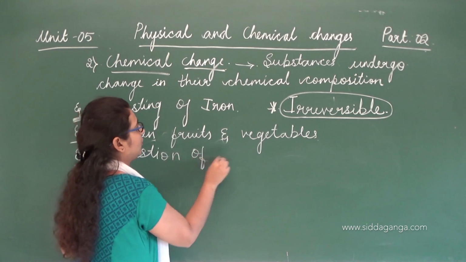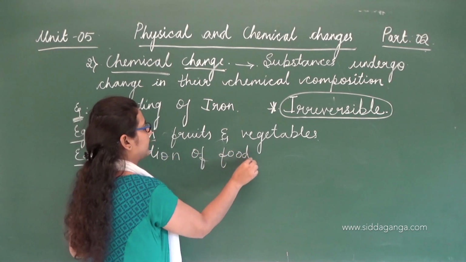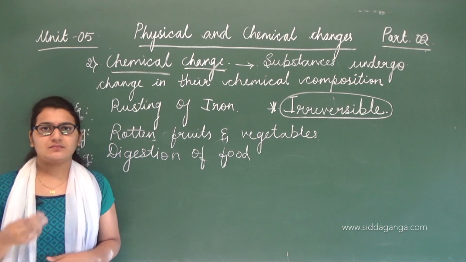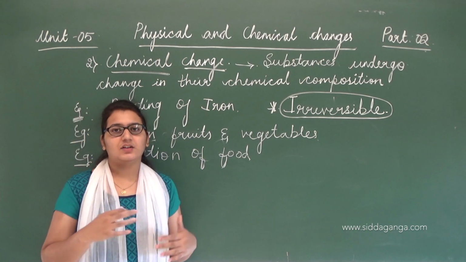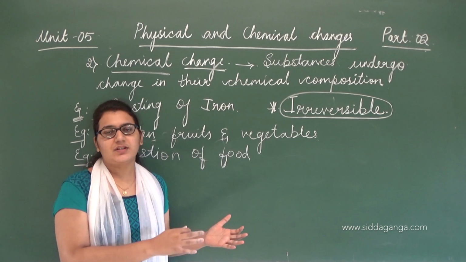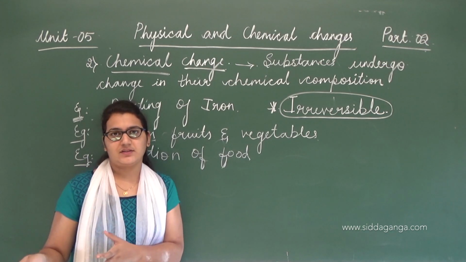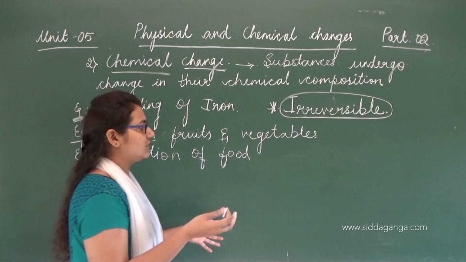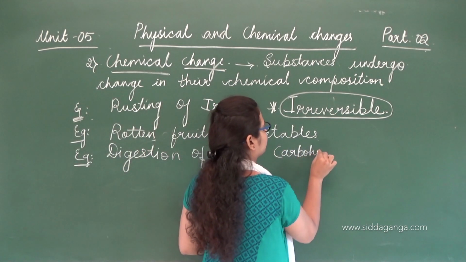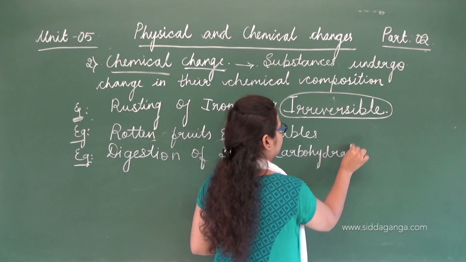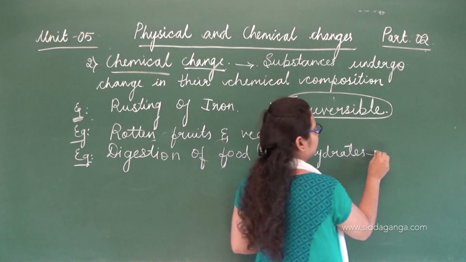Another more complex example is digestion of food. We have learned in digestion that the complex substances, due to the process of digestion, turn into simpler ones, right? So what are these complex substances? Carbohydrates turn into